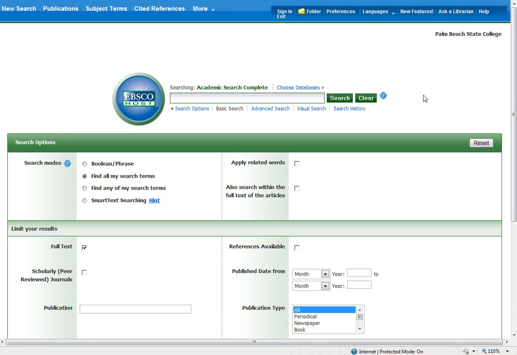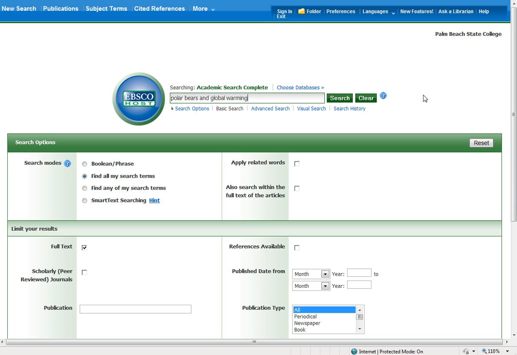This is EBSCO's Academic Search Complete, and you can use this database to narrow down your search topic and to find more information about your individual topic. Now say that we're interested again in polar bears and global warming. So let's type in polar bears and global warming.